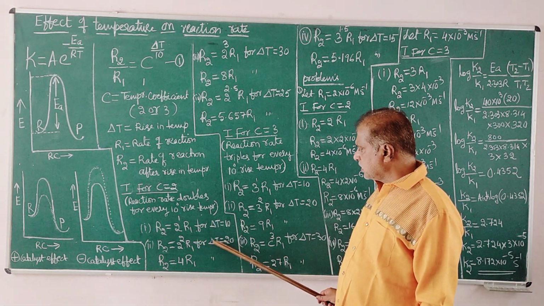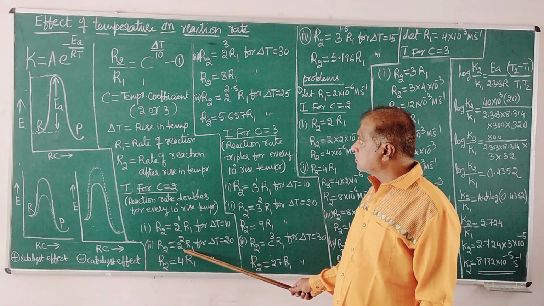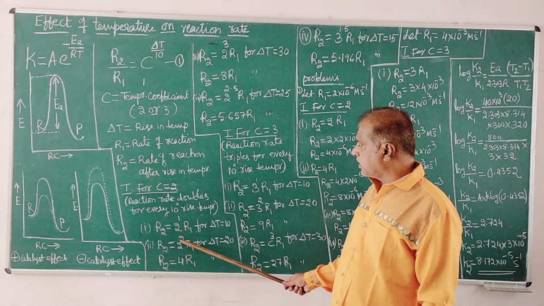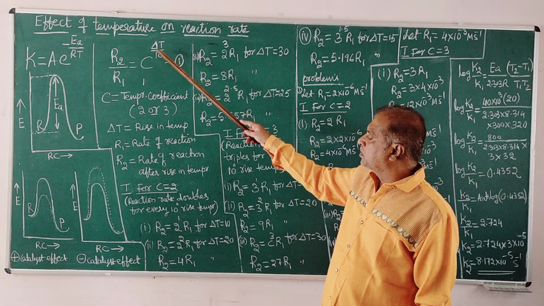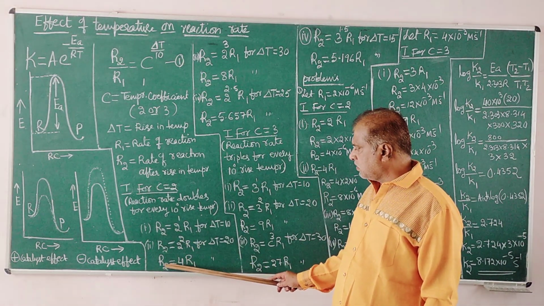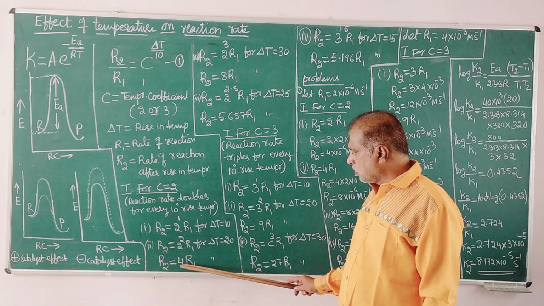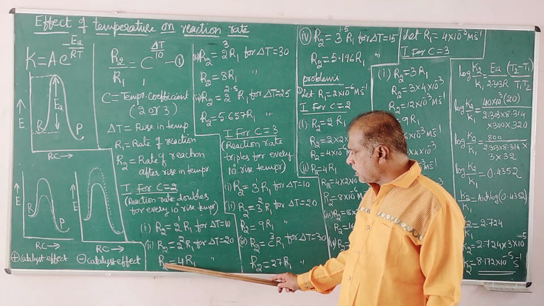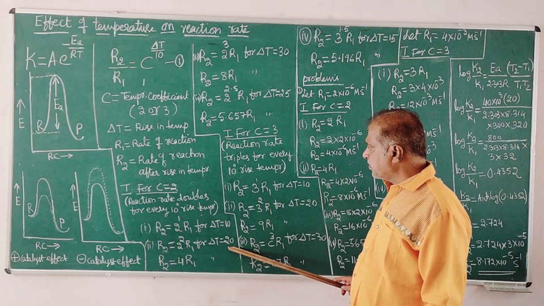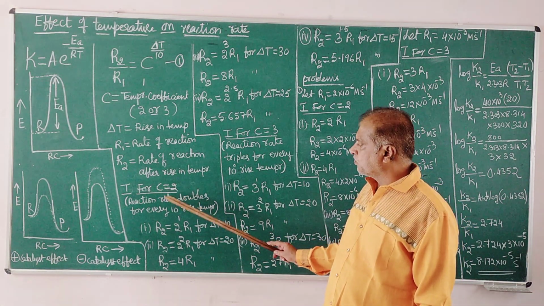When the temperature rise is 20 degrees, same equation, C is 2. Delta T is 20 by 10, 2 to the power of 2, that is 4 times. The rate of reaction increases by 4 times, R2 equals 4 into R1, for a rise of 20 degrees in temperature when the reaction has temperature coefficient 2.